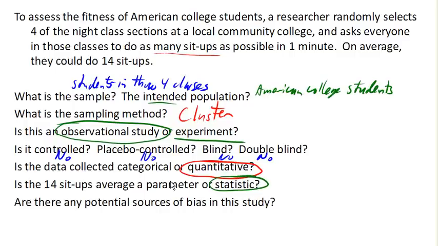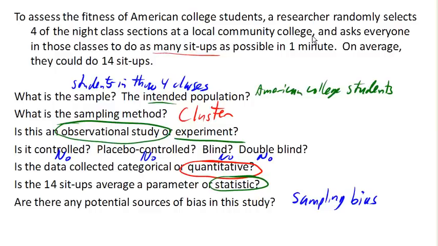Lastly, are there any potential sources of bias in this study? Absolutely. The really, really big one is sampling bias. Remember, sampling bias is where the sample is not representative of the population. In this case, students from night sections at a local community college are probably not very representative of the average American college students.